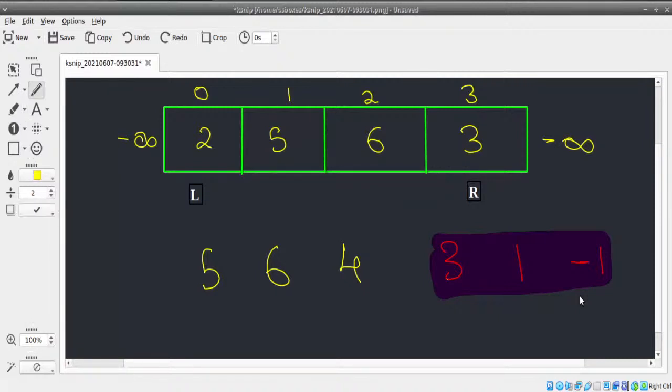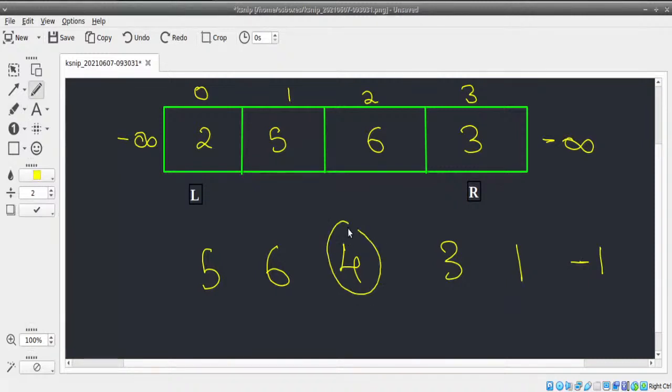So to Vamsi's question, mid is not a peak, because remember, is mid greater than its neighboring elements? Is 4 greater than 6 as well as 3? No, right? It's not. So you cannot consider that this is your peak. I hope that is very, very clear. We cannot consider that this is the peak. A peak should be an element which is greater than its left as well as right element. So from mid, which direction should I move? Should I move to the left or to the right?